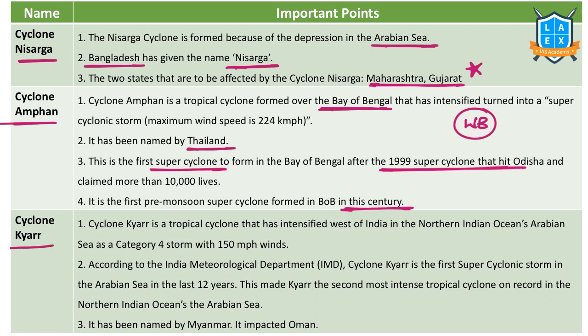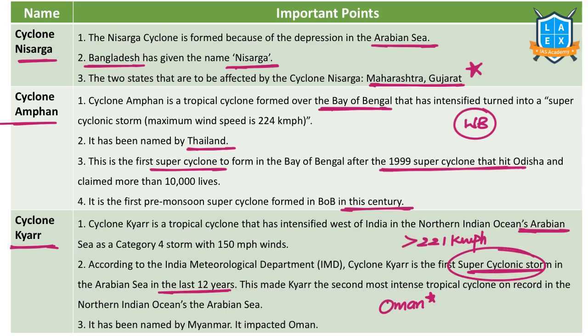Now, the next important cyclone in the news is Cyclone Kyarr. Cyclone Kyarr formed over the Arabian Sea and impacted the country of Oman. In the last 12 years, this is the most intense super cyclone formed over the Arabian Sea. This is also a super cyclone. What is the meaning of super cyclone? The wind speed is more than 221 kmph. The name of this cyclone was given by Myanmar.